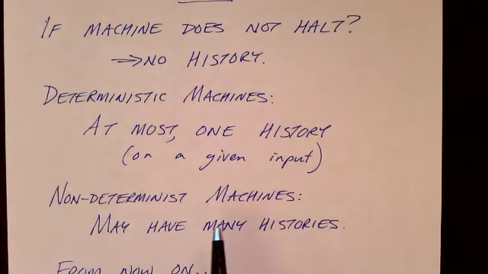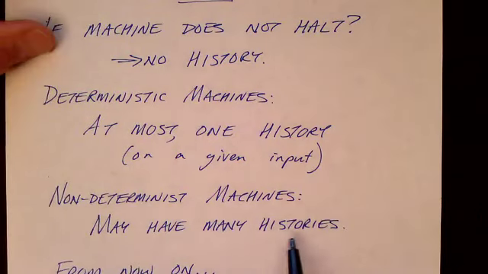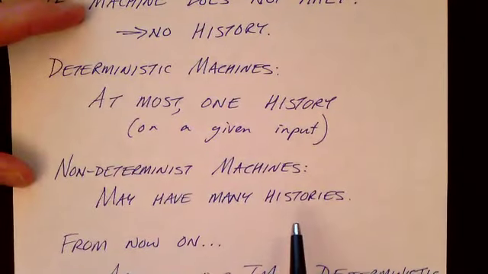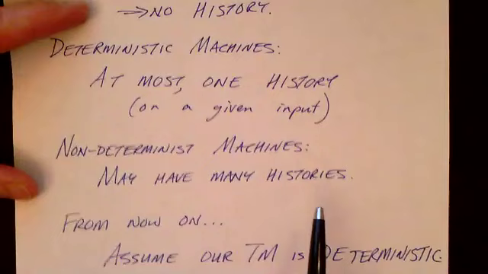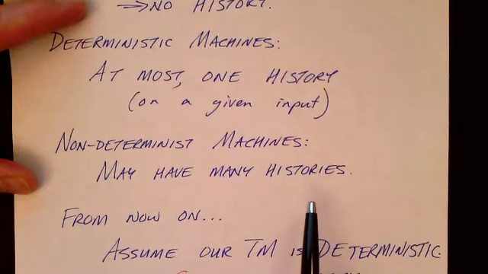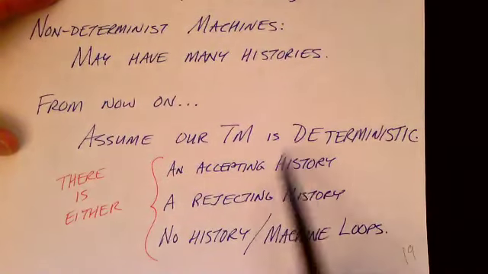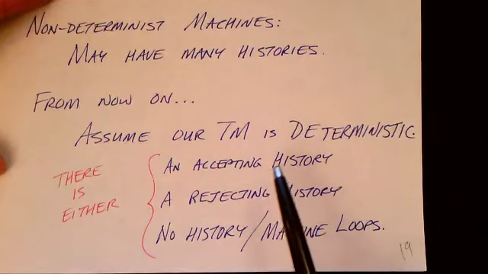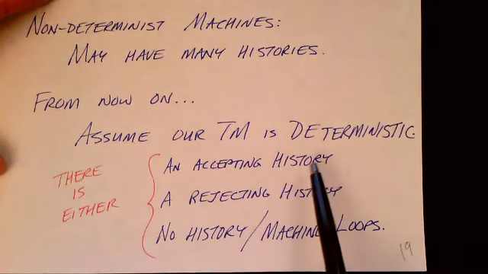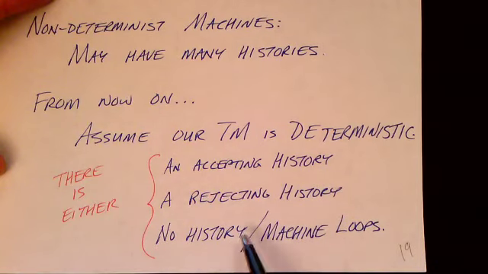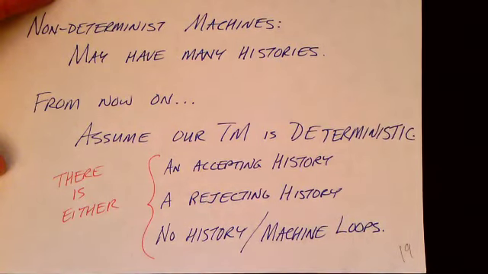For non-deterministic machines, we can have many histories corresponding to the various branches in the computation. The non-deterministic choices can lead to different configurations and different computation histories. From now on, we're going to assume that our Turing machine is deterministic. So what that means is that given a particular input, there is either an accepting history or a rejecting history, or there is no history if the machine loops.